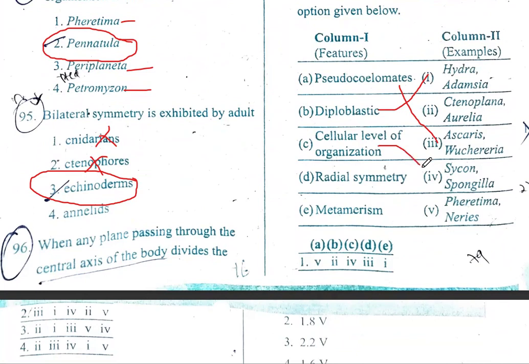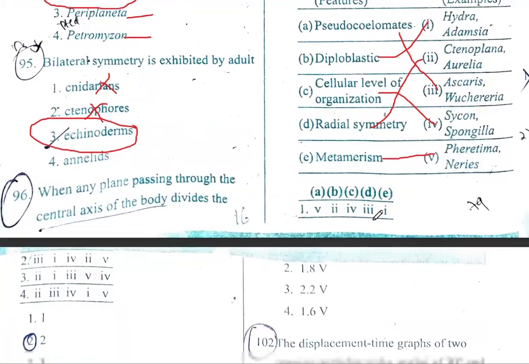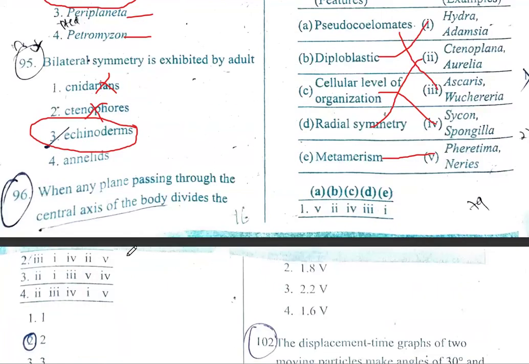Cellular level, Sycon, Spongilla. Radial symmetry, Ctenoplana, Aurelia. Metamerism, Pheretima and Nereis. Therefore, the correct option is the second one.